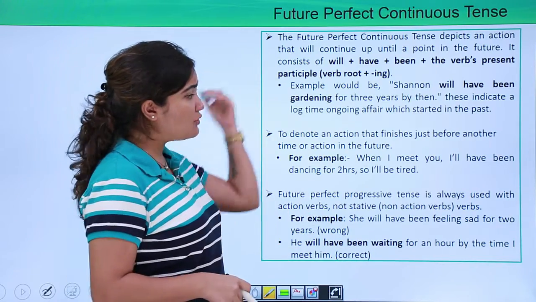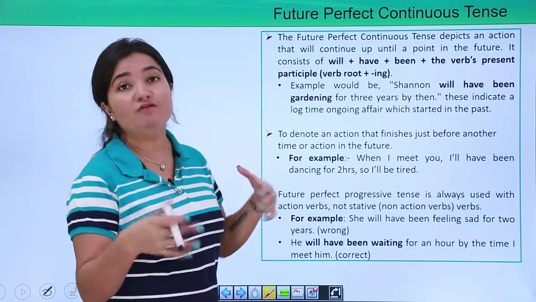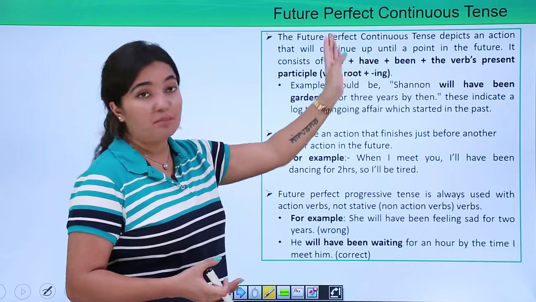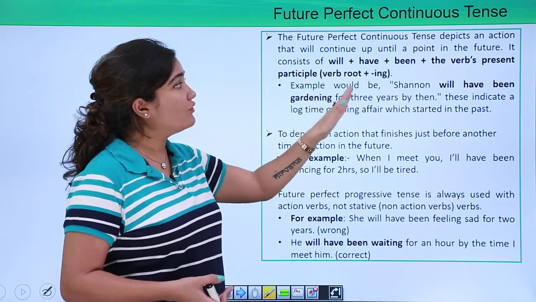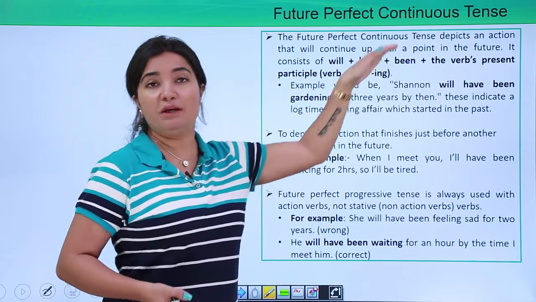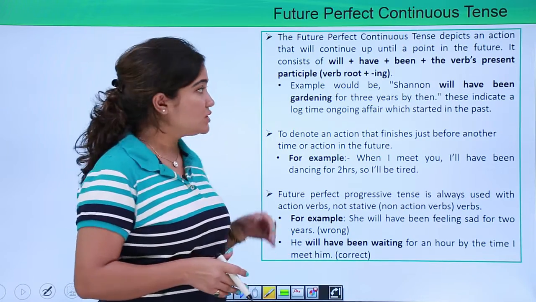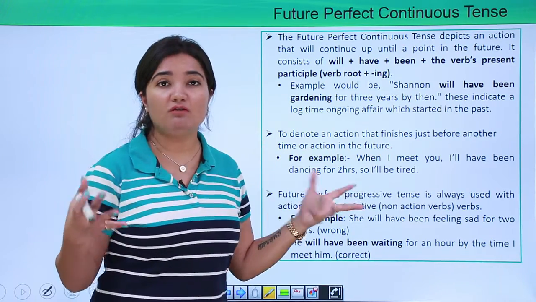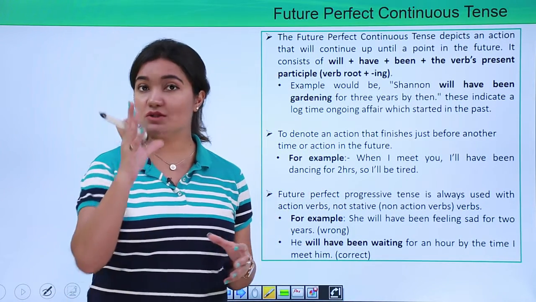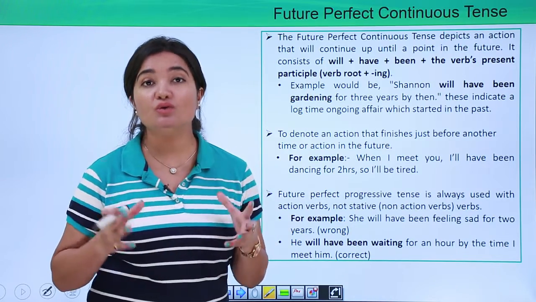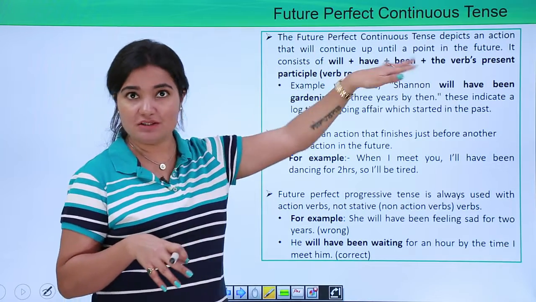Clear? Now, of course, because we've read so many examples, I'm already sure that you've gauged how we formulate it. So, will have plus been plus the verb's present participle, right? So will have been walking or will have been talking. The present participle, as we've already discussed, is the ing form of the verb. So will have been walking, will have been talking, will have been drinking, will have been eating. That is the key which will lead you to know that yes, here it is an example of future perfect continuous tense.